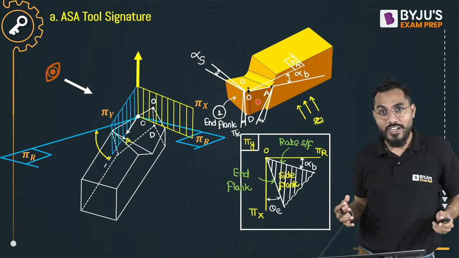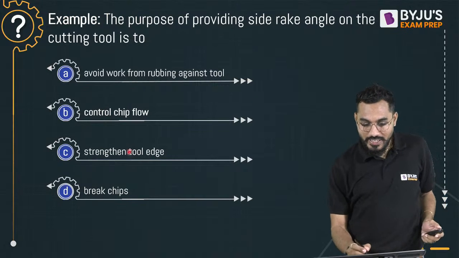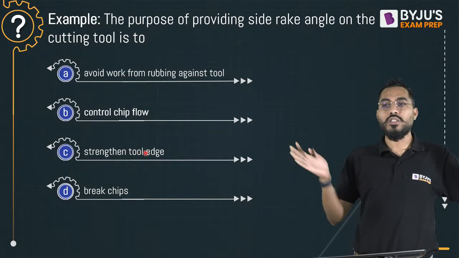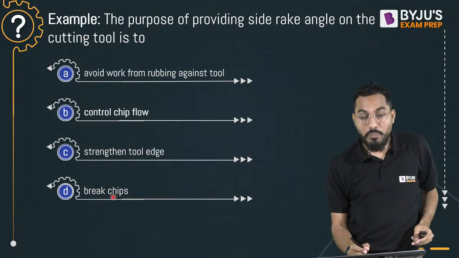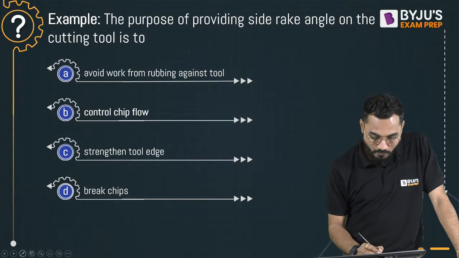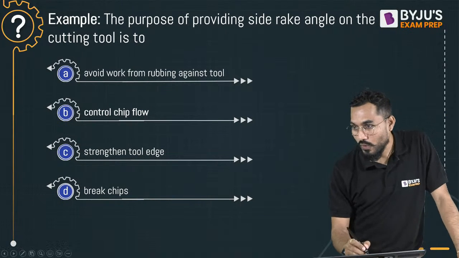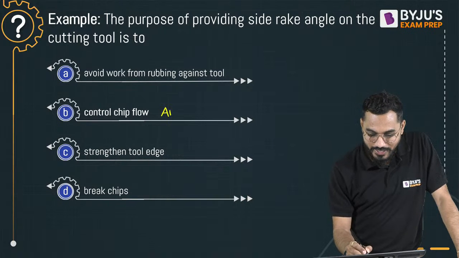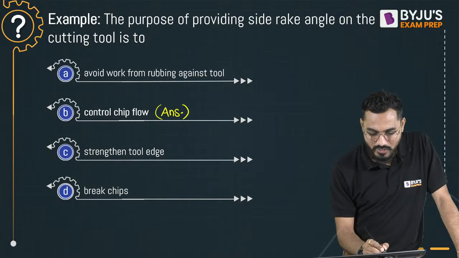clearance angles are provided for that. Does it strengthen the tool edge? No, it is not strengthening the tool edge. It does not break the chip, and it is not protecting against that. It controls the chip flow. Is it accepted? Yes. Is it accepted? Yes. Many competitive examinations.